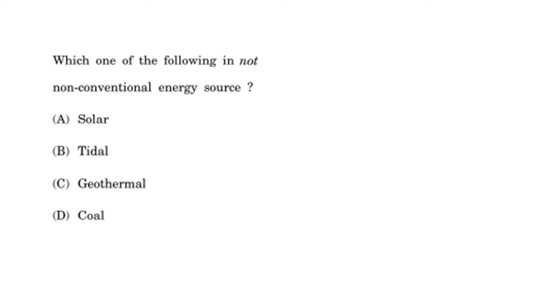So friends, you can easily answer this question, as we know that solar, wind, tidal, and geothermal are the non-conventional energy sources, and the conventional energy sources are coal, petroleum, and other types. So the option here is D, coal.